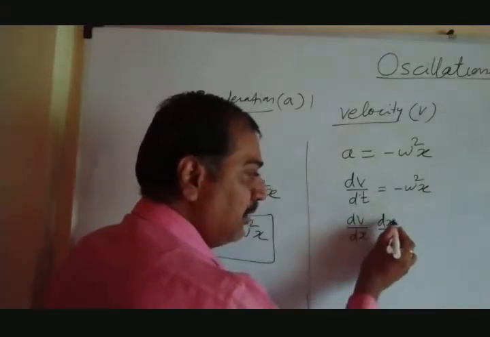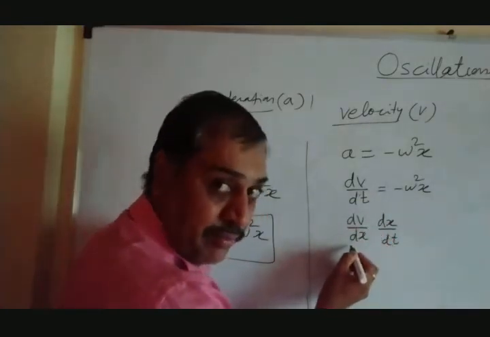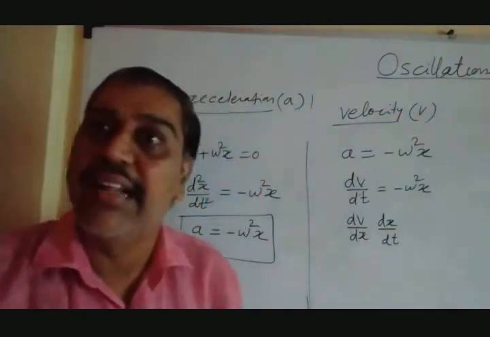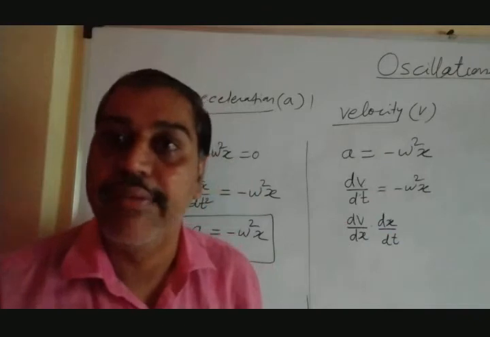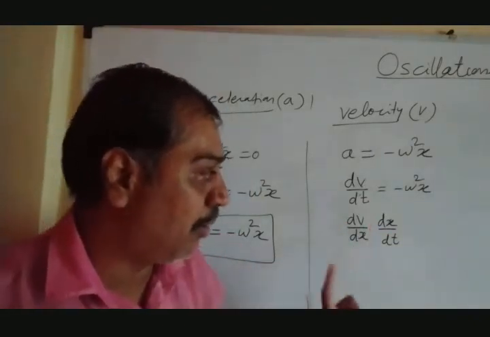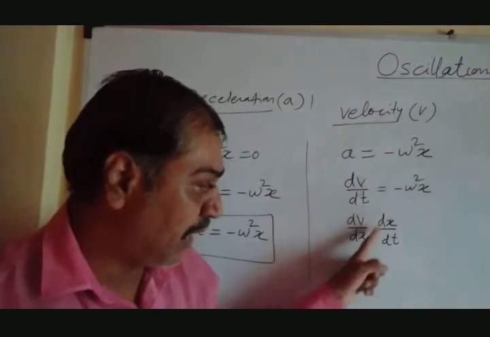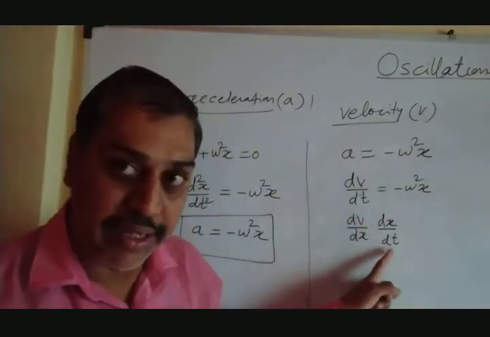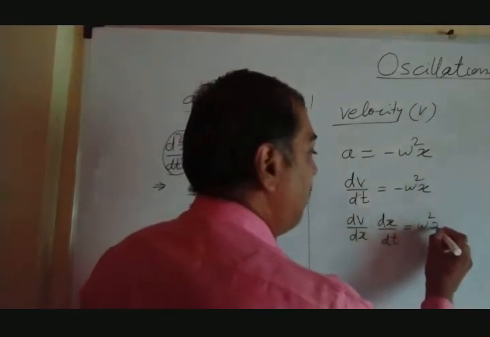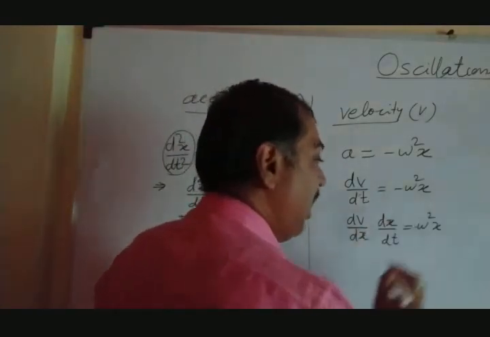If you see, this dx cancels with this dx. What is remaining? dv by dt. That is an adjustment: multiply and divide by dx. That is said to be the chain formula in mathematics. So that we have applied to this equation. If we cancel these two terms, we get dv by dt, equal to, right hand side as it is, minus omega square x.